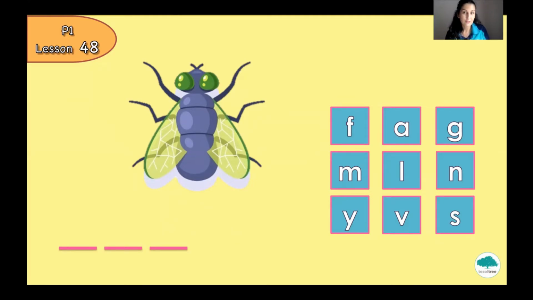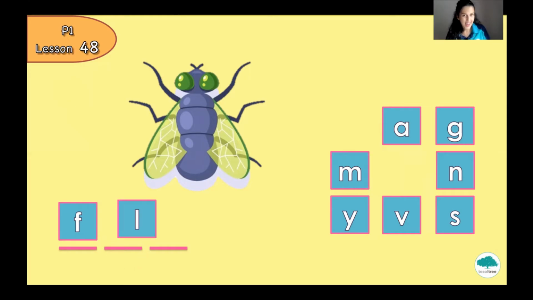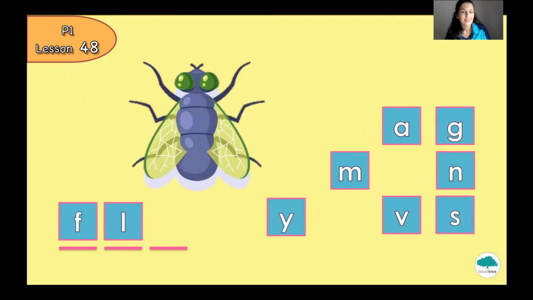So let's find our letters. The beginning letter of this word is letter F. Very good. The next one, fly. Letter L. Very good. And the last one, letter Y. Yes, fly.